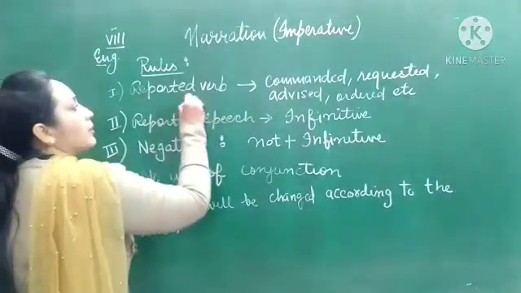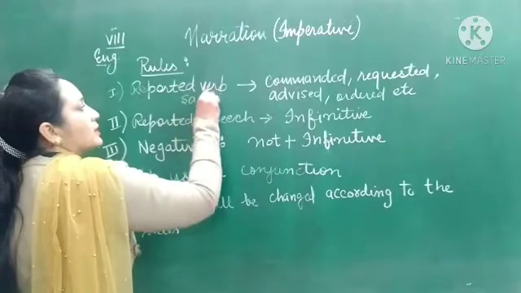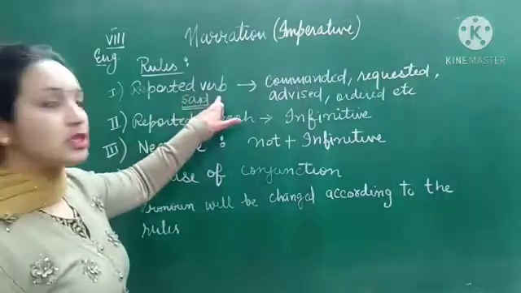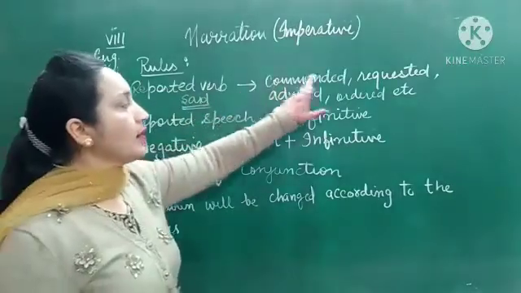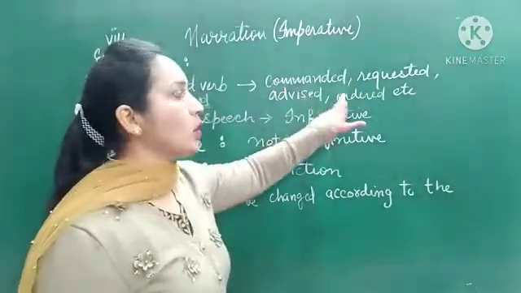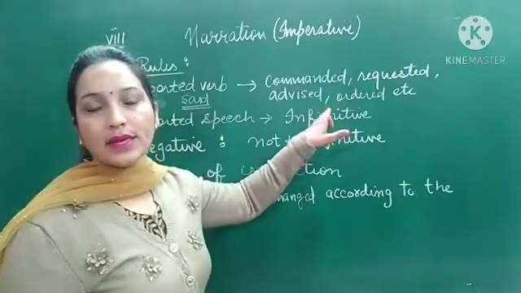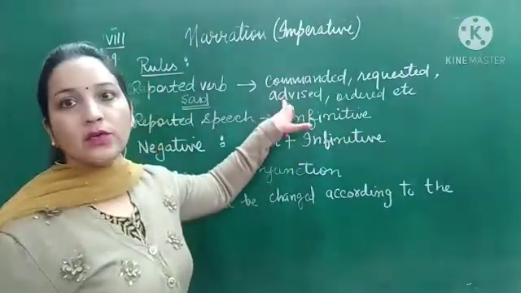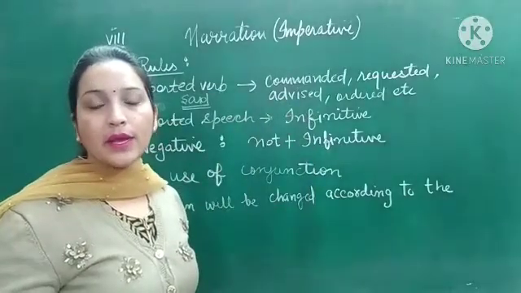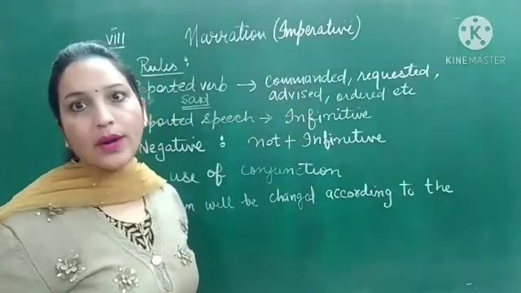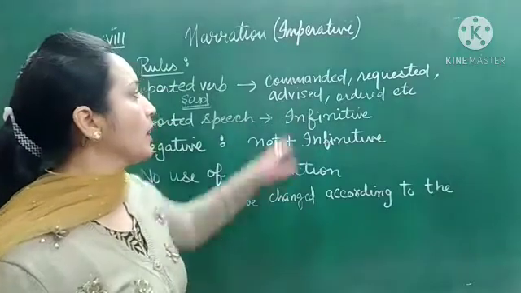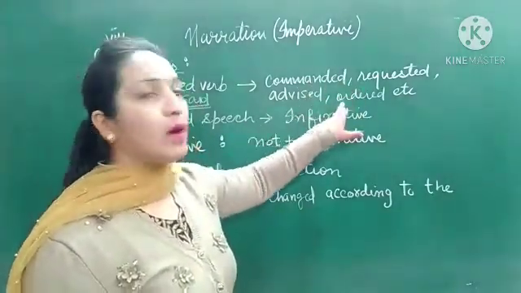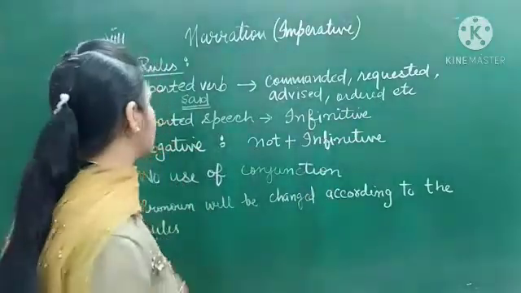Now what is a reported verb? Like said to: I said to you, you said to me. This reported verb will change into commanded, requested, advised, or ordered. It depends on which kind of sentence is given. If it is an order, for example, I said to you, give me a glass of water, it becomes: I ordered you to give me a glass of water. So it can be command, request, advice, or order. It depends on the sentence.